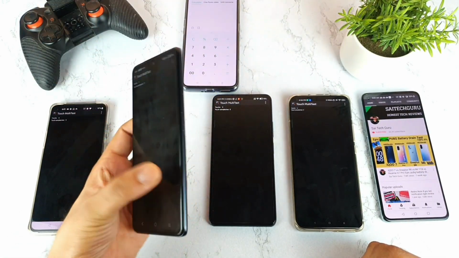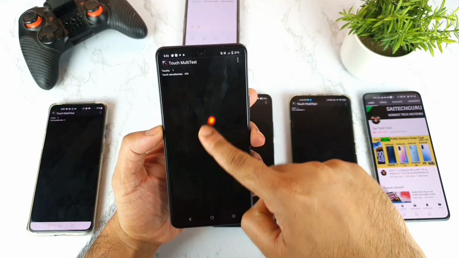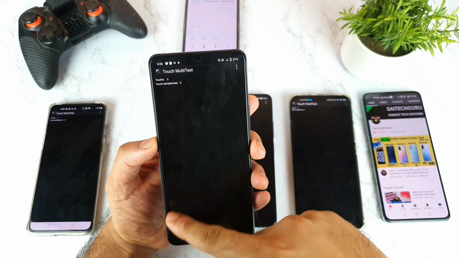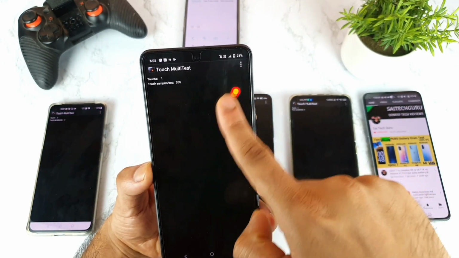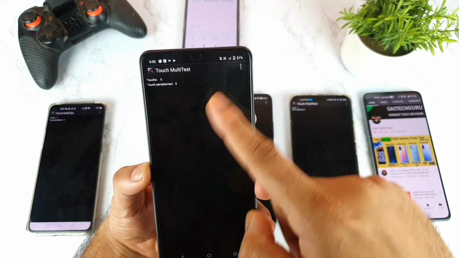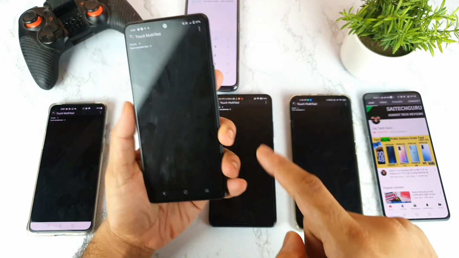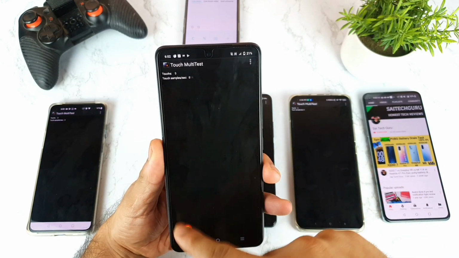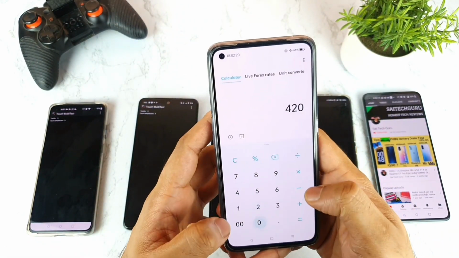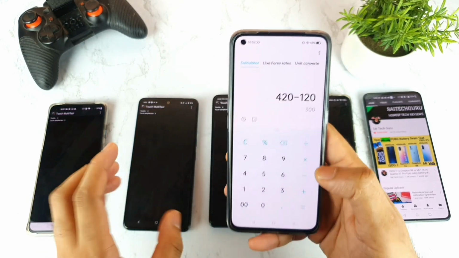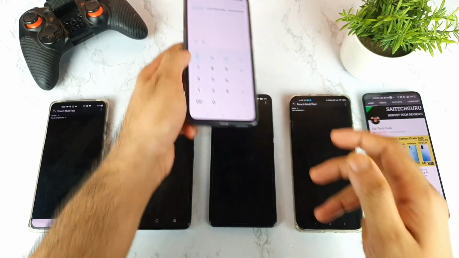Next is the iQOO 7 smartphone. This is the iQOO 7 device, as you can clearly see, friends. Let's do the testing in terms of multi-touch. As you can see right now, it went up to 420, going to 420, 415, 416 in this iQOO 7 device. So 420 and 415. Now let me do the subtraction: 420 minus 120 refresh rate gives 300 Hz touch sampling rate in this phone. That is absolutely correct, no issues with that.